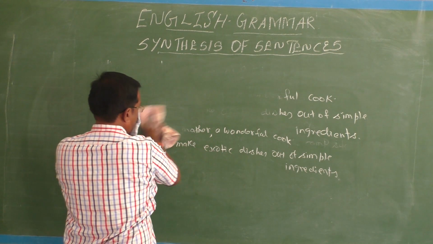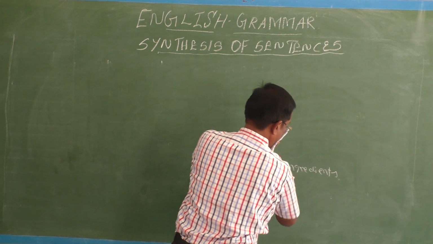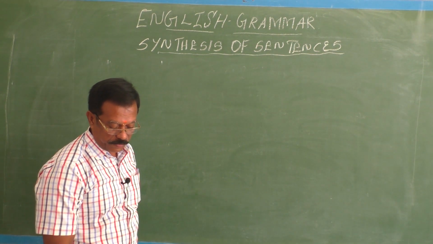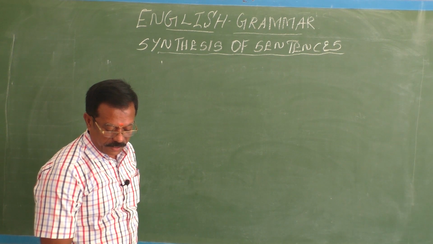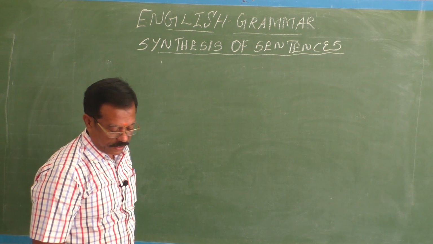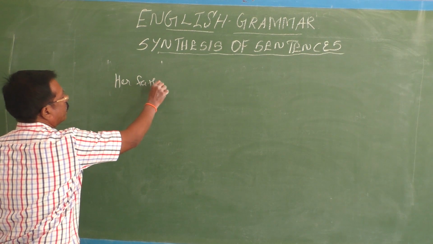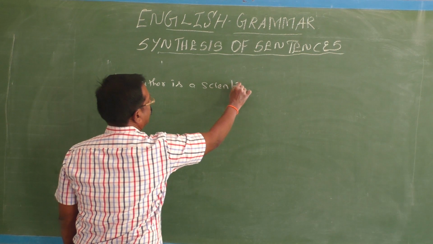Next, here I would like to give you one simple example. Her father is a scientist. He tutored her in chemistry and physics. See, her father is a scientist.